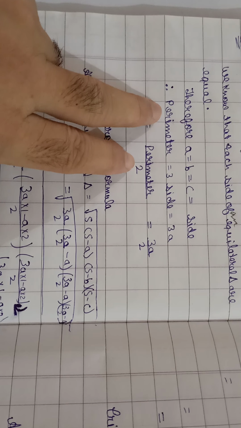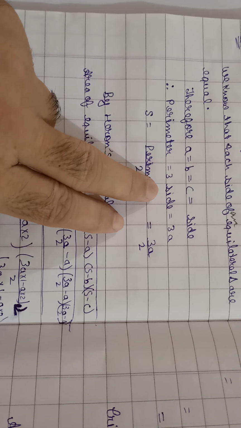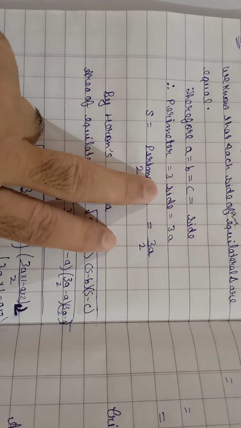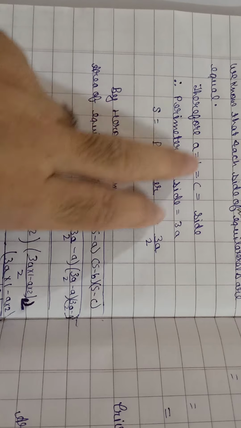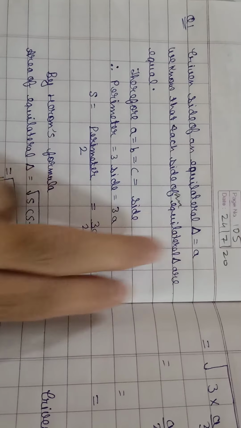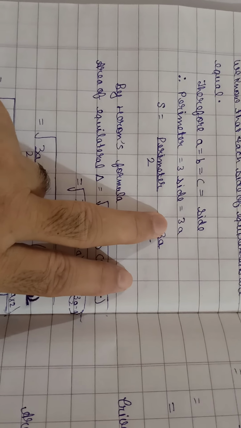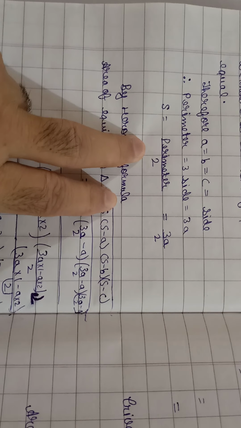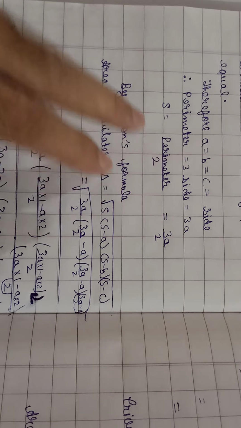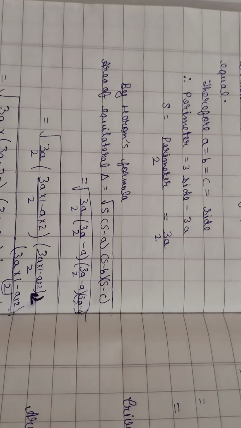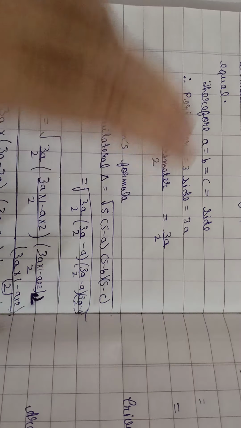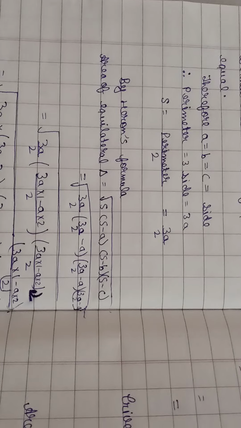Perimeter equals 3 times side, so we write perimeter equals 3a. S is equal to perimeter upon 2, that is the semi-perimeter. So we write S equals 3a upon 2.